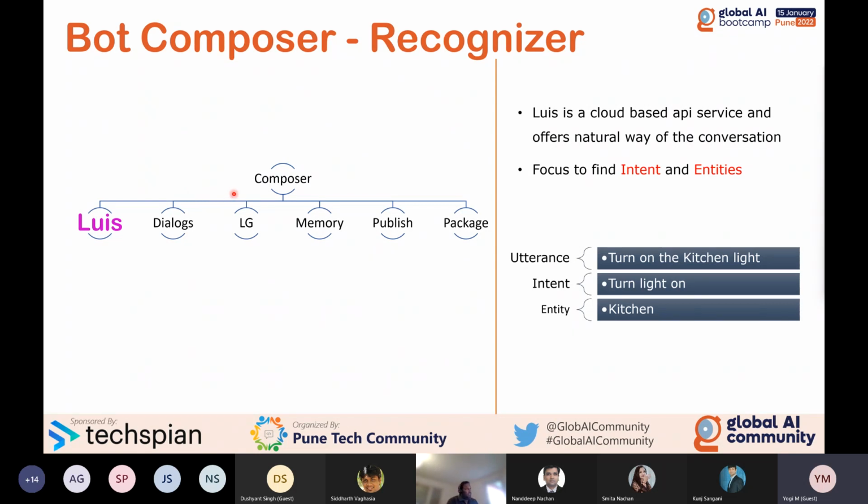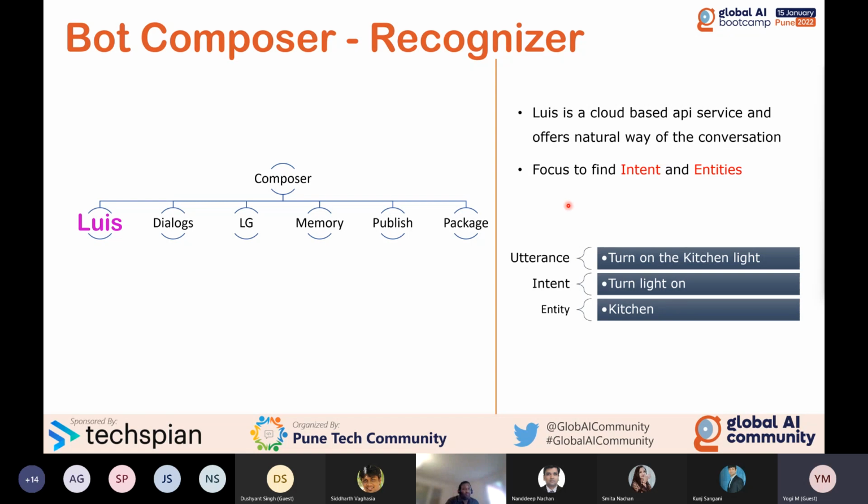LUIS is already covered in a lot of sections, so I'll just give the highlight of LUIS. LUIS is a cloud-based API service and offers a natural way of conversation. The main objective or focus of LUIS is to try to find what the user is trying to say or what the user is trying to refer to. At the end of the day, this is LUIS.